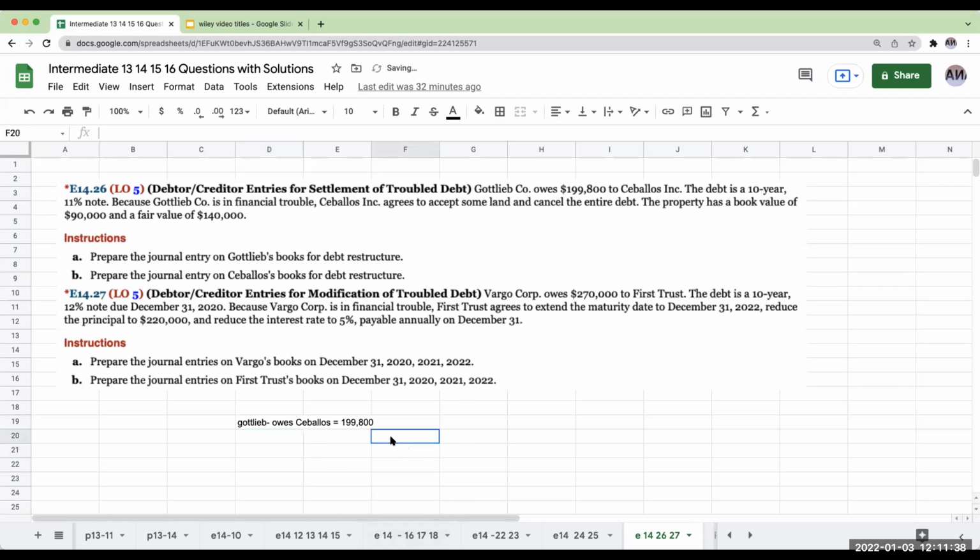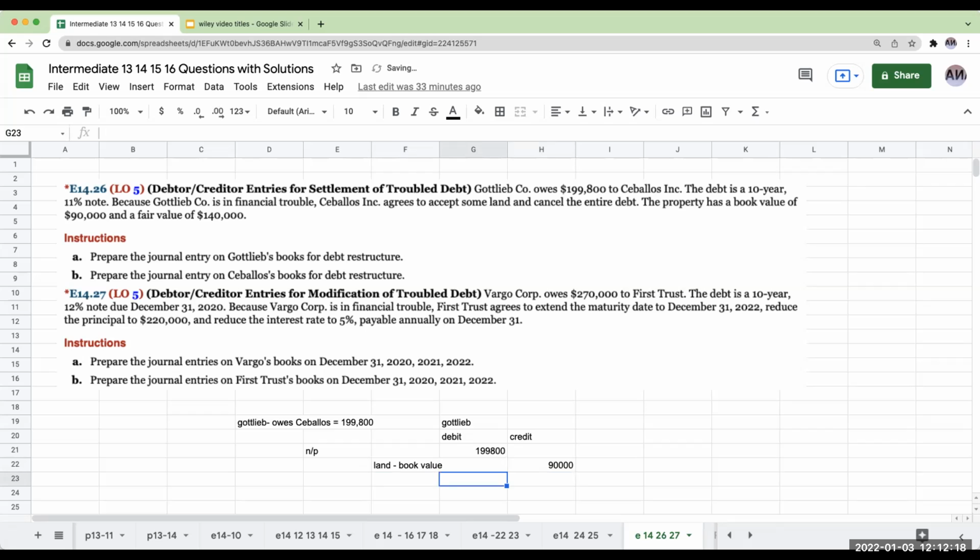With Ceballos, there are really two things going on here. We've got a note payable for Gottlieb. So for Gottlieb, we have a debit of $199,800. Now, in terms of the land, we're going to take the land off our books at book value. The land at book value is $90,000.